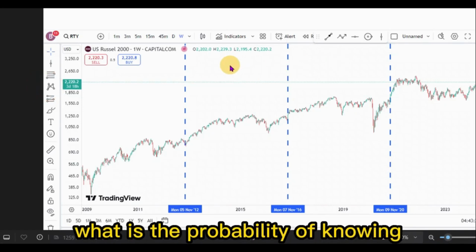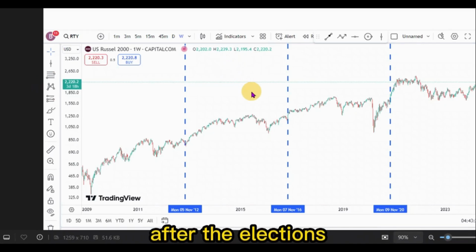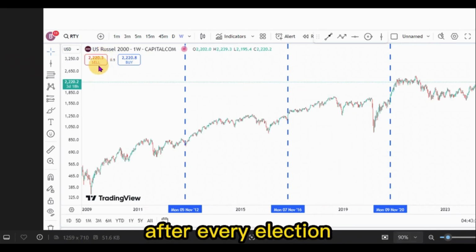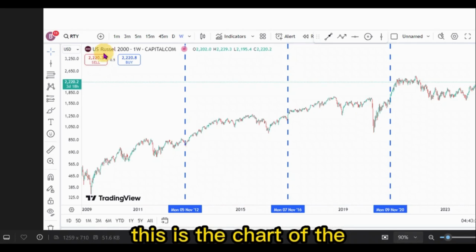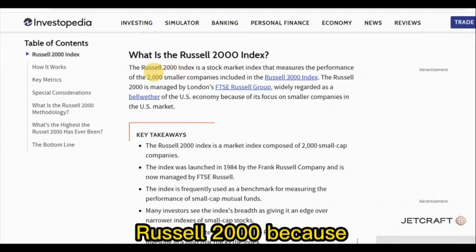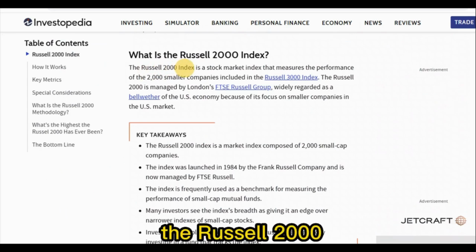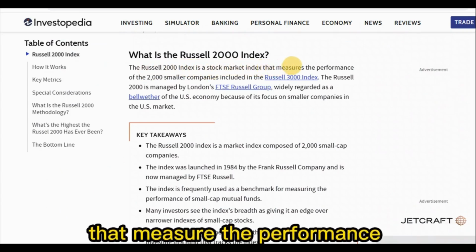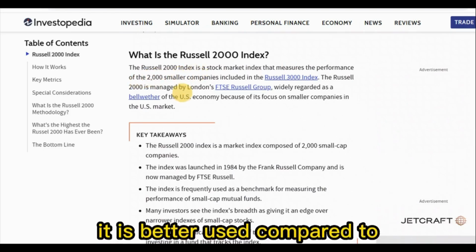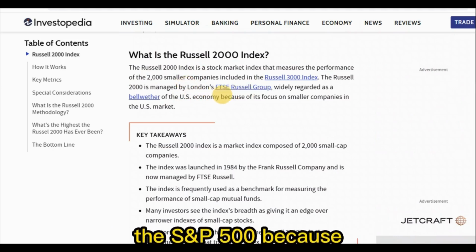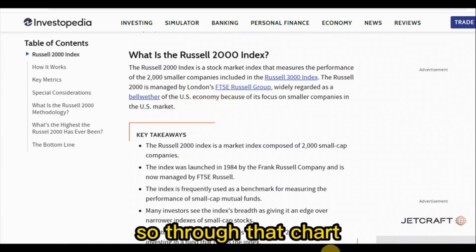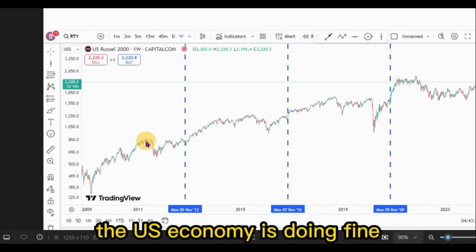What is the probability of knowing what is going to happen after the elections, right? This chart right here shows us exactly what usually happens after every election. This is the chart of the US Russell 2000. Now, why are we using the US Russell 2000? Because the US Russell 2000 is a stock market index that measures the performance of 2000 smaller companies. As you can see, it's better used compared to the S&P 500 because it's a bellwether for the US economy. So through that chart, you can judge whether the US economy is doing fine.